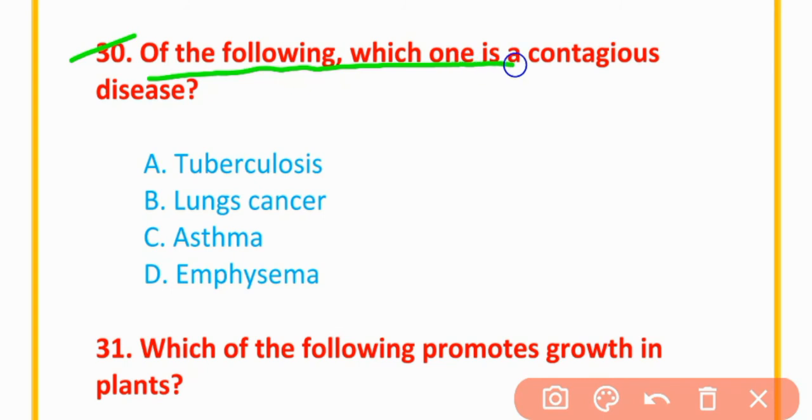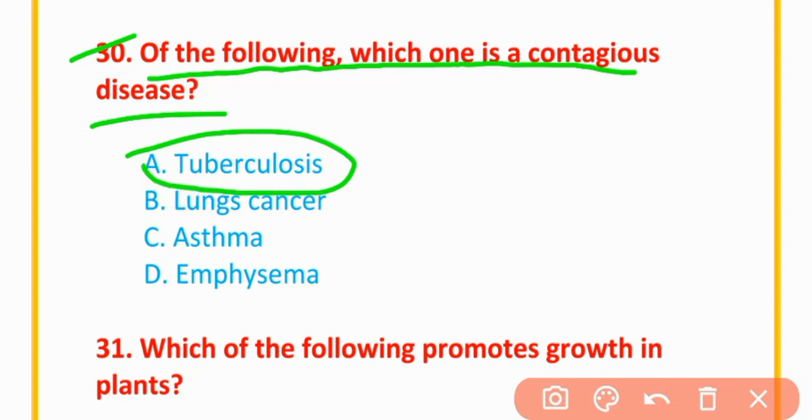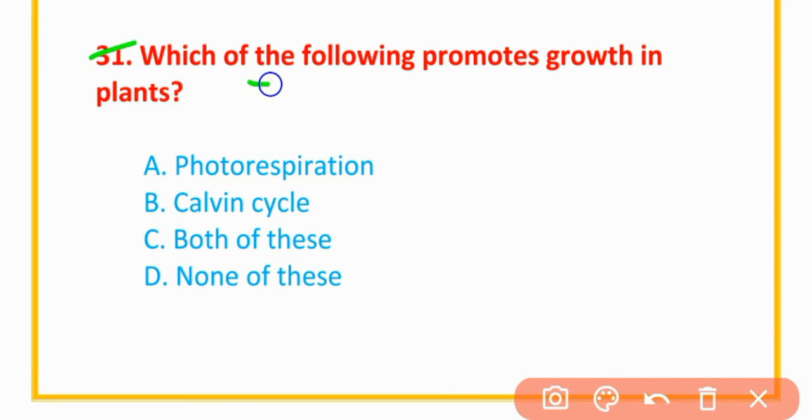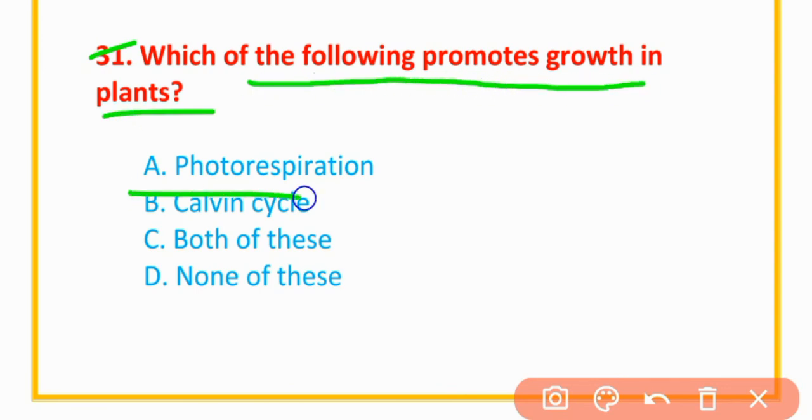MCQs number 30. Of the following, which is a contagious disease? Tuberculosis. MCQs number 31. Which of the following promotes growth in plants? Calvin cycle.